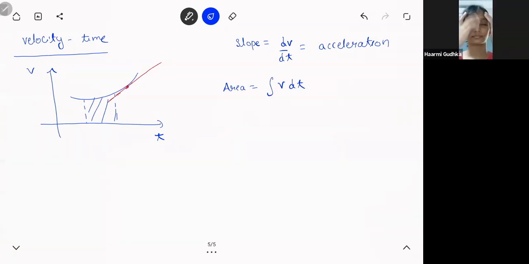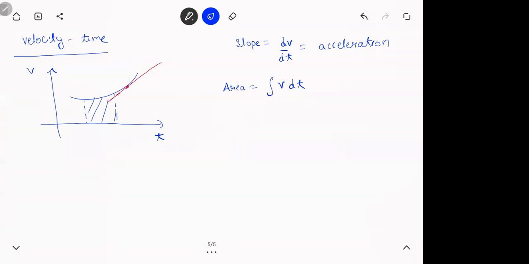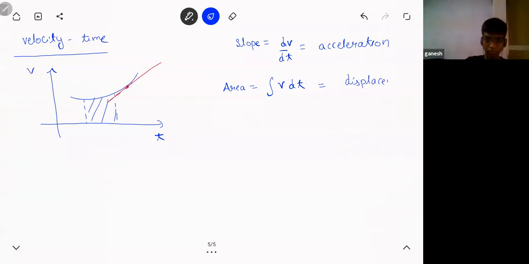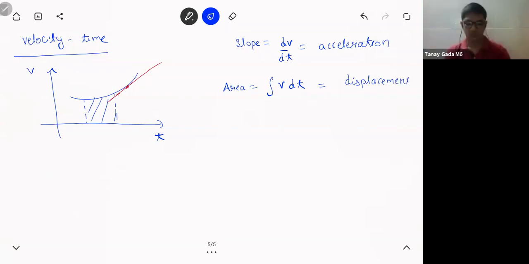Remember area under the curve, integration का formula था, f of x dx का integral. What is velocity into time? Anyone? Displacement, distance नहीं है. Clear? Velocity into time is displacement.